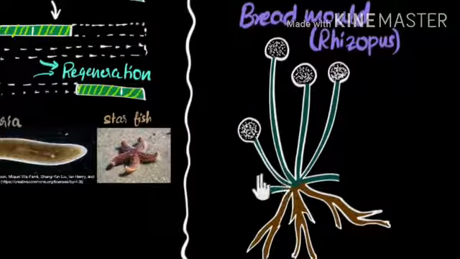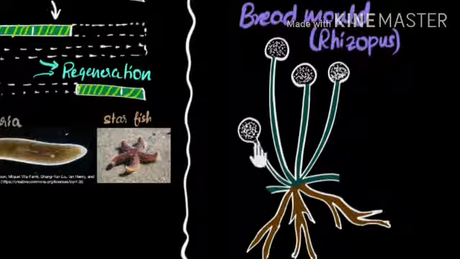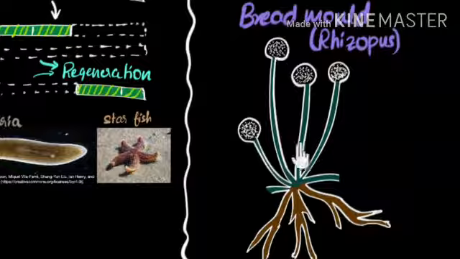Why do we say rhizopus? If you want to learn its name, a simple method is there. This stem-like rising part you are watching is known as rhizo, and that blob-type structure is pus, so rhizopus. But it is only a method for learning.